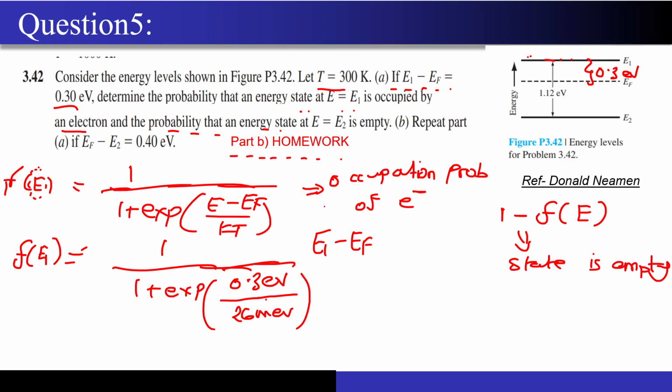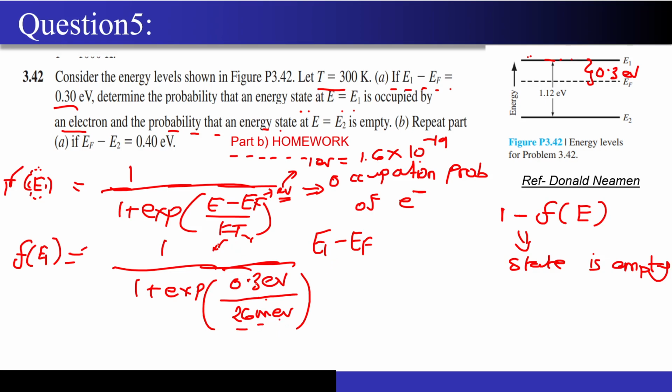If they want an exact answer, then you have to take the Boltzmann constant and multiply it with the temperature, right? And you have to also remember that this number will be in electron volts, so if you multiply the Boltzmann constant, that is 1.38 into 10 to the power minus 23, with the temperature, then you also have to convert it into electron volts. 1 electron volt is nothing but you have to multiply by 1.6 into 10 to the power minus 19 as well. So just to avoid that lengthy calculation, you can assume 26 milli electron volt for the particular kT.